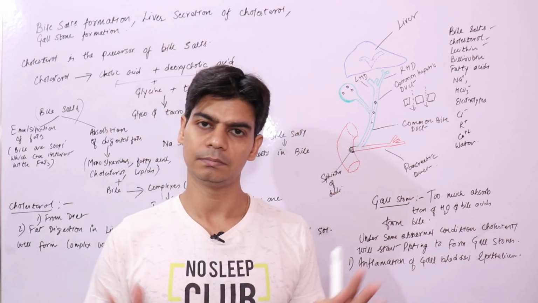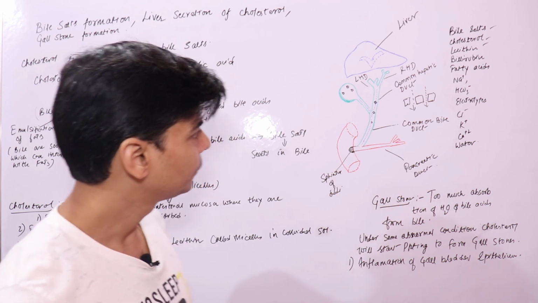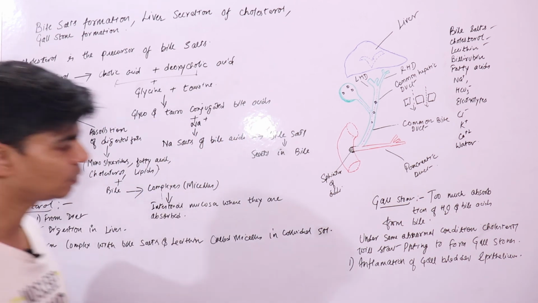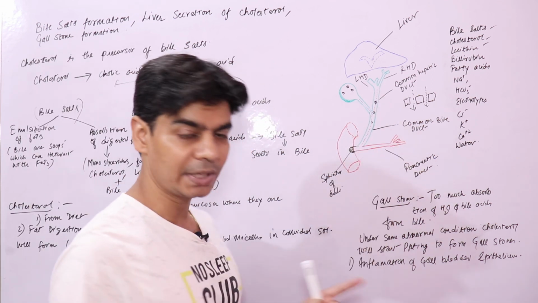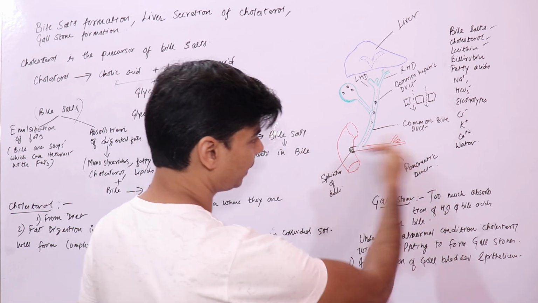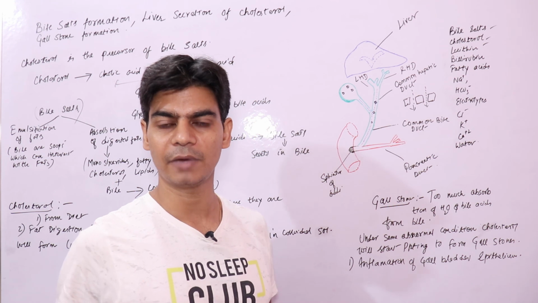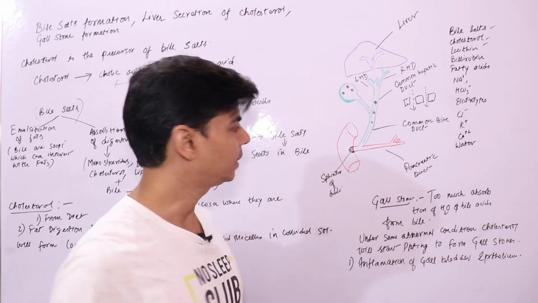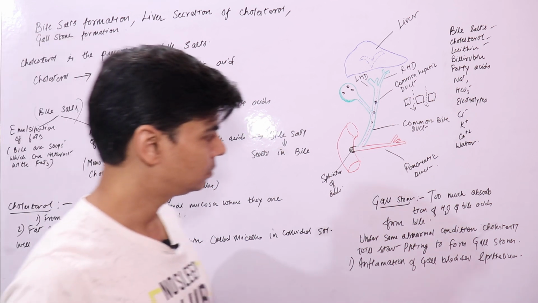Then again, your cholesterol will start precipitating to form gallstones. This is how gallstones get formed. Now you can imagine one thing: if you have gallstones in your bile ducts, that might affect the flow of pancreatic juice and bile, and that might again affect your fat digestion. So I hope this is clear. Thanks.